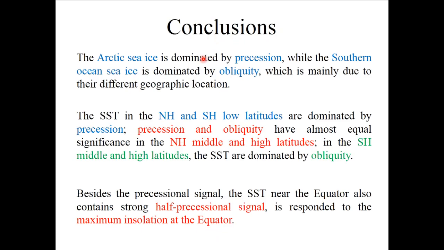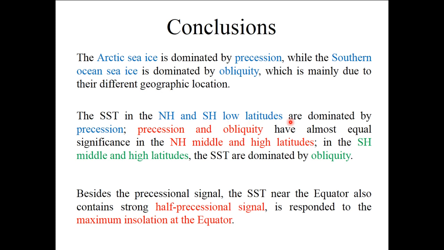That's our conclusions. The Arctic sea ice is dominated by precession, while the South Ocean sea ice is dominated by obliquity, which is mainly due to the different geographic location. The sea surface temperature in the North Hemisphere and South Hemisphere low latitudes are dominated by precession.